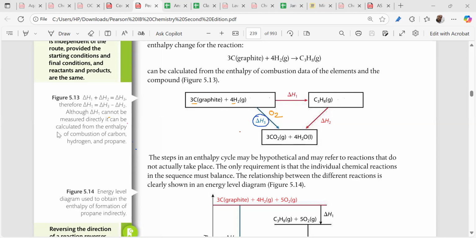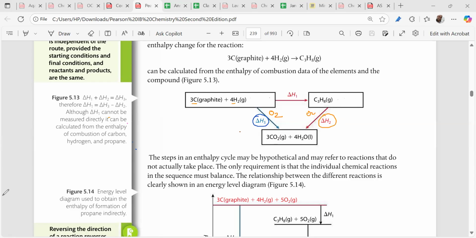We can also combust an alkane and find it by the enthalpy of combustion. We can get carbon dioxide plus water. We can get the enthalpy change of this reaction, can't we? Is it clear to you? So that's a very important part we have to master. We can find out these.